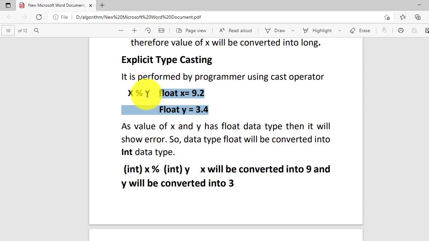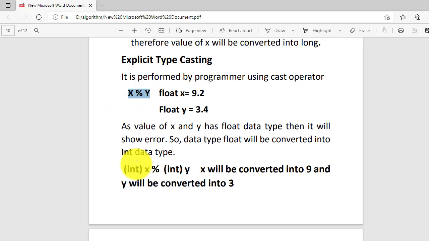Now the programmer defined x and y as float data type, and he or she is doing this operation x mod y. When he does that, the system will display an error, because the mod operation will not work on float data type, on decimal values. So what you are going to do is convert that into integer data type.